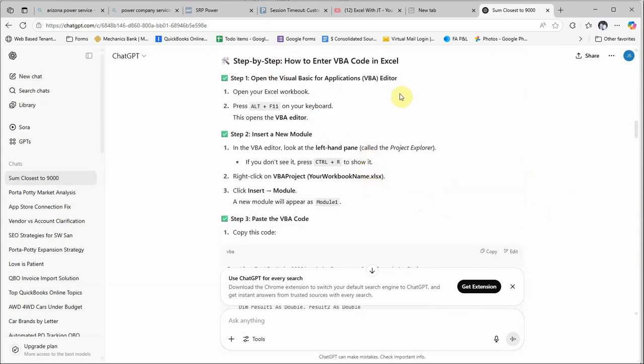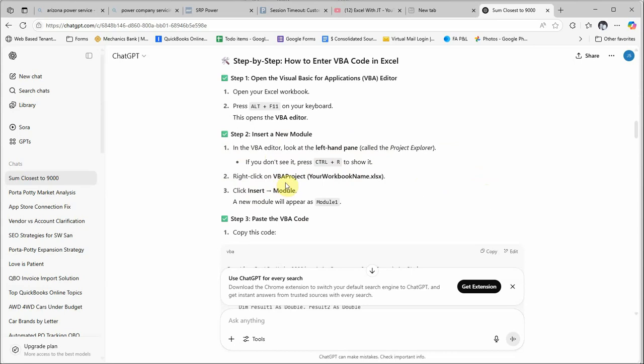So step 1, open Visual Basic. Open your Excel workbook. Press Alt F11 on your keyboard. This opens the VBA editor. And then you're going to insert a new module, which you had copied. You can just copy that code. But in the VBA Editor, look at the left-hand pane. It's called the Project Explorer. I didn't see that word anywhere, but if you don't see it, press Control-R to show it.